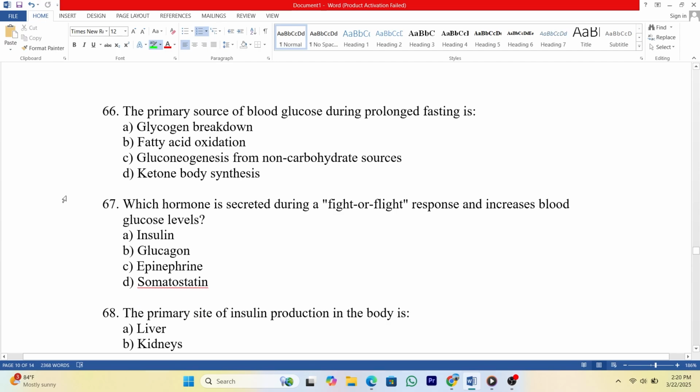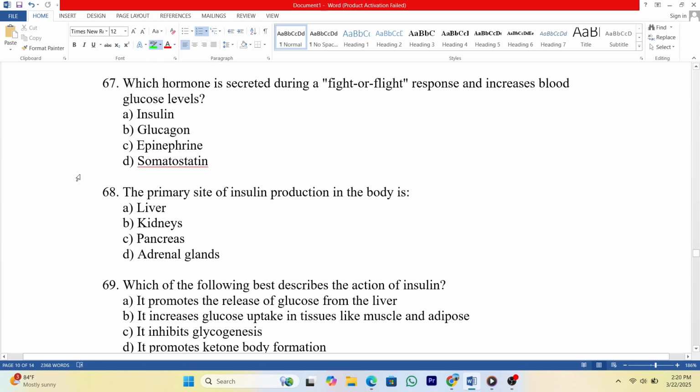66. The primary source of blood glucose during prolonged fasting is A. Glycogen breakdown. B. Fatty acid oxidation. C. Gluconeogenesis from non-carbohydrate sources. D. Ketone body synthesis. Answer C. 67. Which hormone is secreted during a fight or flight response and increases blood glucose levels? A. Insulin.